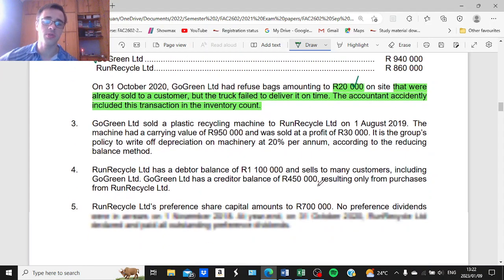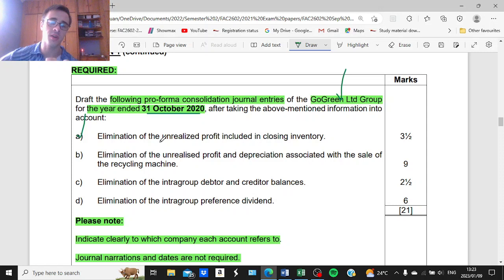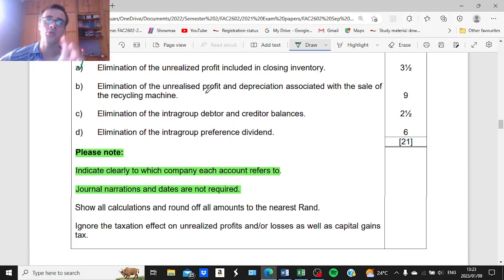Right, now for journal entry B, this is one of the most popular types of pro forma consolidation journal entries that they ask. You are very likely to come across such a journal entry in the examination on the 23rd of January, where there was an intragroup sale of a depreciable asset.